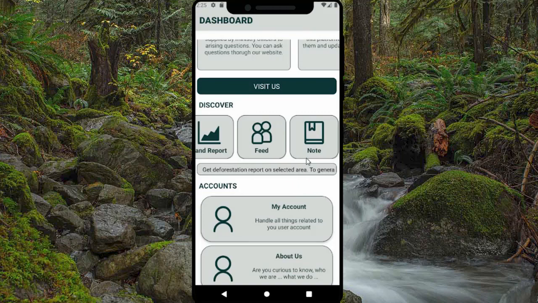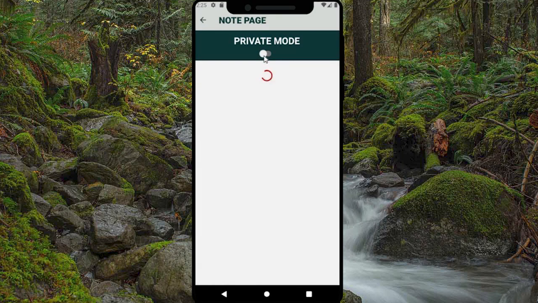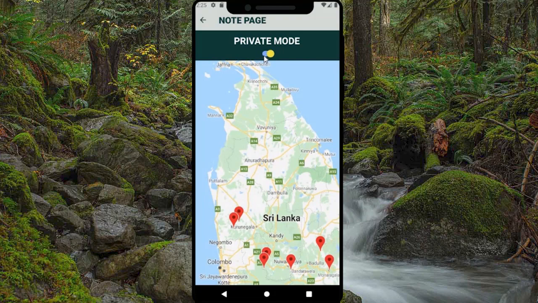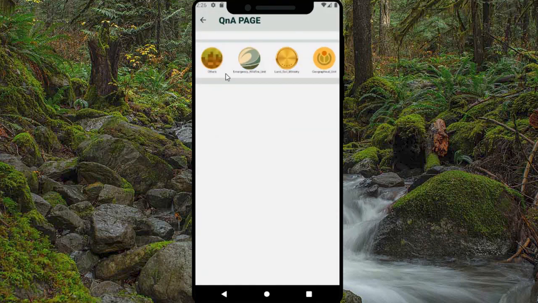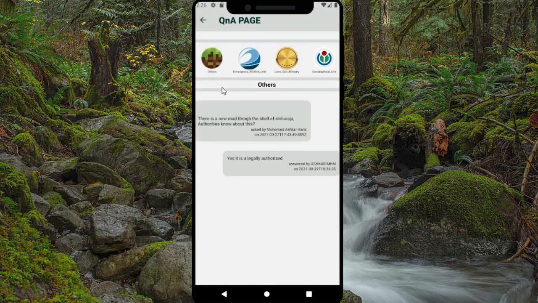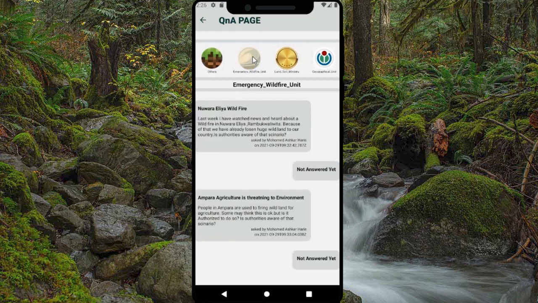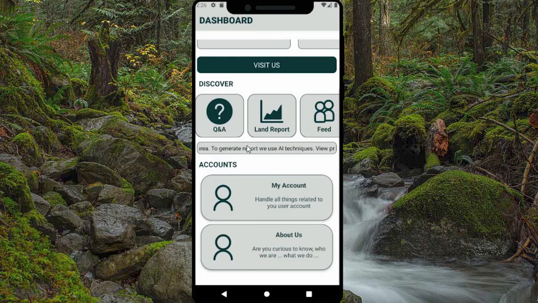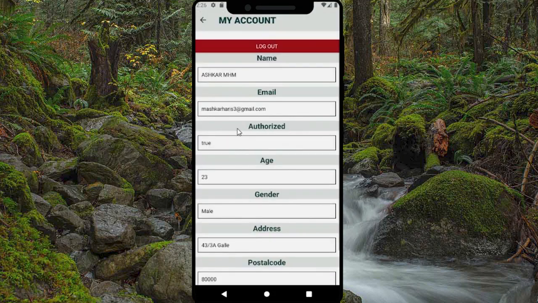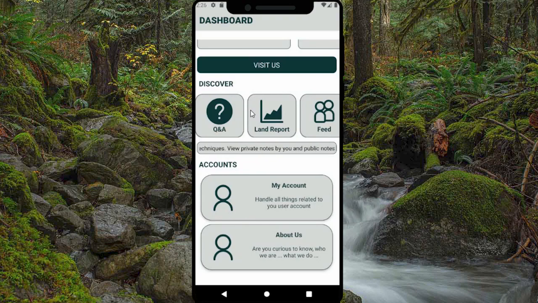Now you unlock the private notes. Here you can see your own notes. Next one. Now you can access Q&A. Select a ministry and see the questions and answers provided by them. If you visit the My Account page, here you can see the basic details of your account. If you are done, you can sign out. These are the main features of the GreenBay Android application. For more, visit our web application.